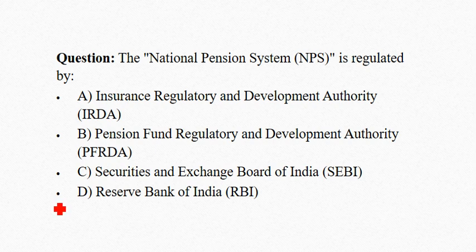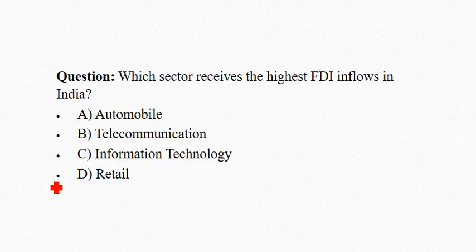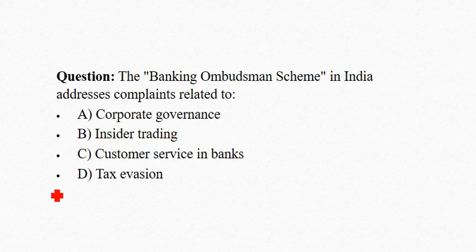The National Pension System is regulated by. Option B, Pension Fund Regulatory and Development Authority. Which sector received the highest FDI inflow in India? Correct answer is option C, Information Technology. The Banking Ombudsman scheme in India addresses complaints related to. Correct answer is option C, customer service in banks.